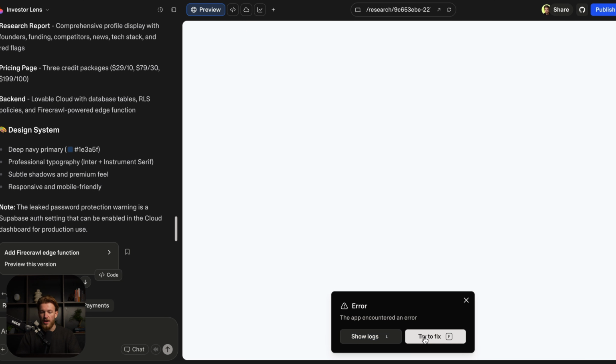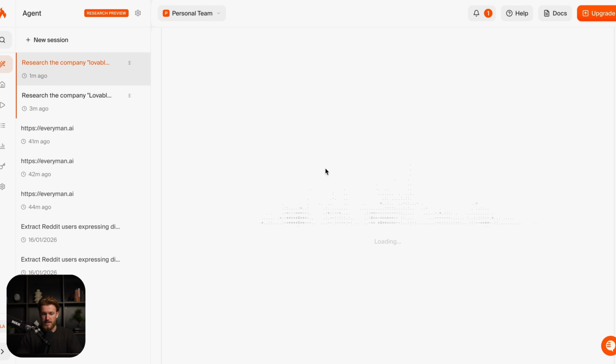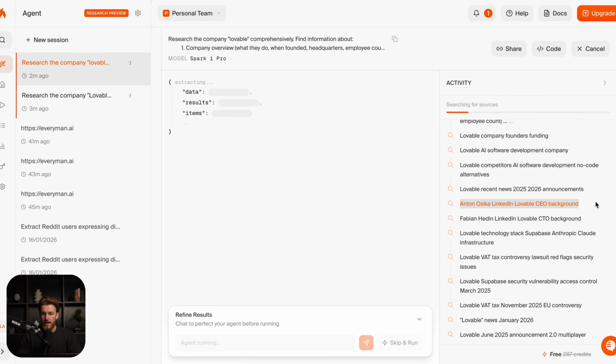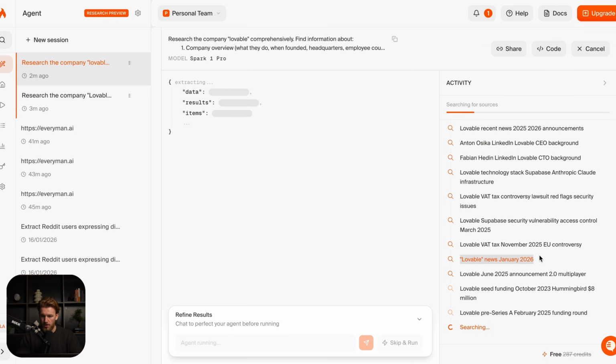So we click on try to fix. So what we can now do is we can go to the agent information that we can see in Firecrawl. So right here, we have our request. We see everything that is happening. So it is looking for Lovable company founders funding, AI software development company. It is looking at the founder, the CEO, the CTO. It is looking for news. It is looking for the announcement, and it is still searching. So this is super interesting. We now just need to wait for it to be finished.